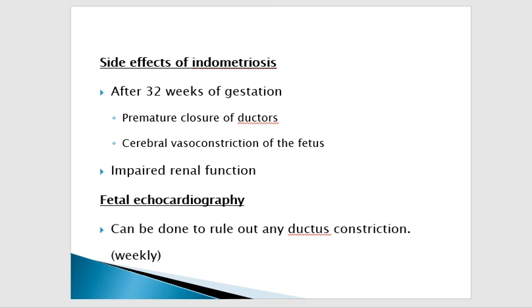Now what are the side effects of the indomethacin? This drug we cannot give after 32 weeks of gestation. Only if she has polyhydramnios and she is before 32 weeks of pregnancy, then we can use this medicine. Otherwise, it will lead to premature closure of the ductus arteriosus and cerebral vasoconstriction of the fetus. So it is a side effect.